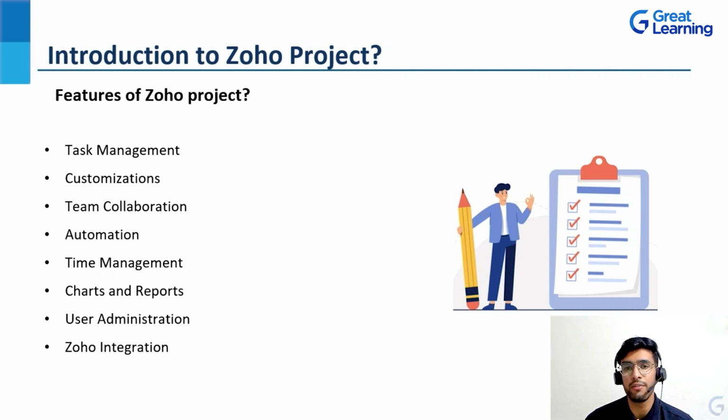Now another beautiful feature of Zoho Projects is the Zoho integration. Basically, Zoho has a lot of integrations with Zoho Sprints, Analytics, the customer relationship management CRM, Desk, Books, Invoice, Mail, Meeting, and People. So many integrations along with it, which you can benefit from. Zoho Analytics and the CRM help the businesses understand the sales figures, and it helps the analytics teams get insights within the project management tool, and the CRM also helps in understanding the customer as well.